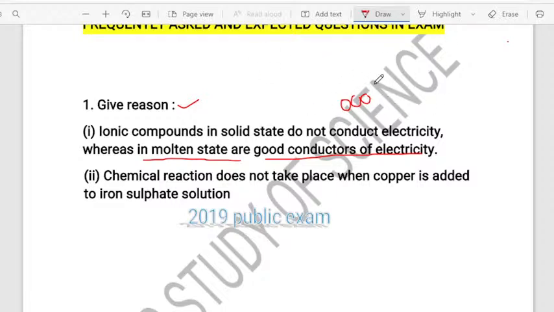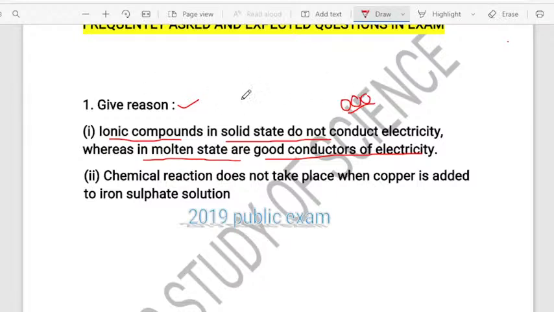That is the reason in the solid state they are hard. And there is a strong force of attraction between them, children. So that is the reason in the solid state it is not possible for ionic compounds to conduct electricity.